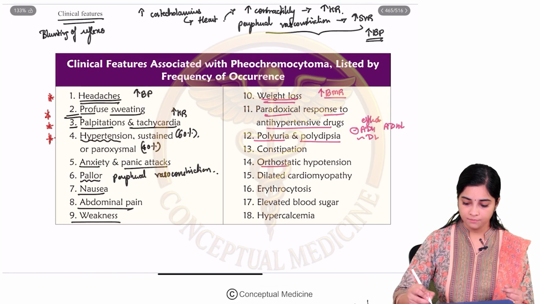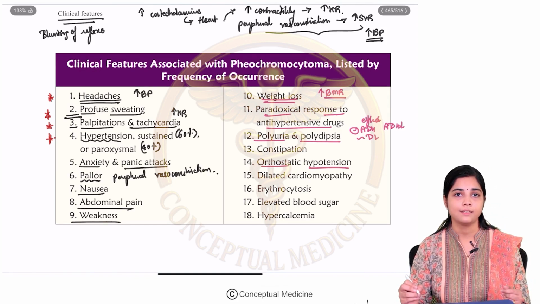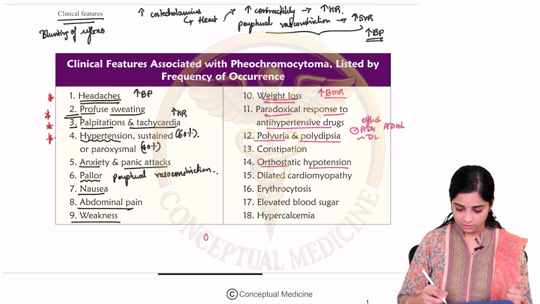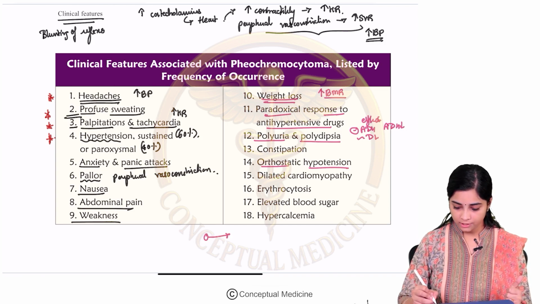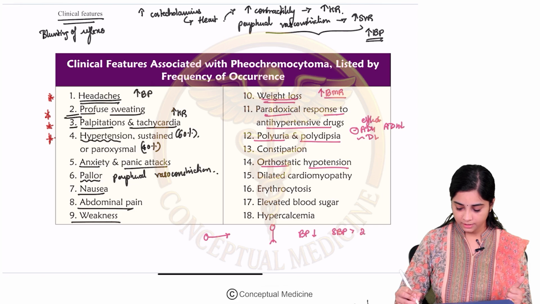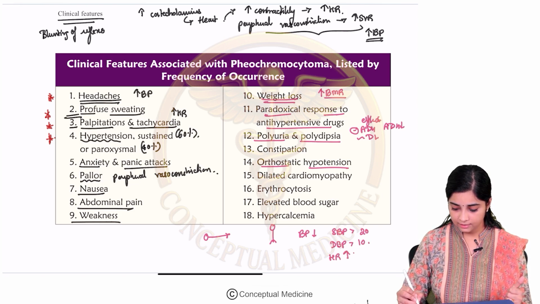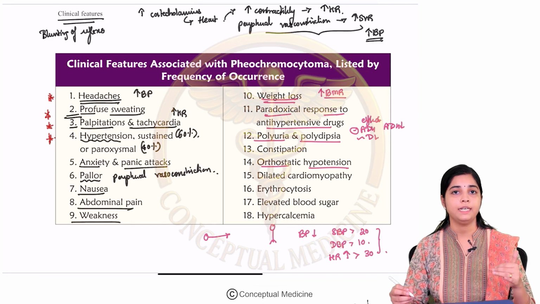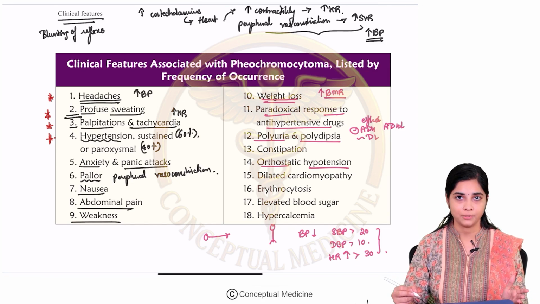Then, next symptom we will look at orthostatic hypotension. So, what is orthostatic hypotension? Now, this patient is recumbent. When you make the patient stand up, the systolic blood pressure falls by more than 20 millimeters of mercury, diastolic blood pressure falls by more than 10 millimeters of mercury, and the heart rate increases by more than 30 beats per minute. So, this is your 30-20-10 rule in orthostatic hypotension.